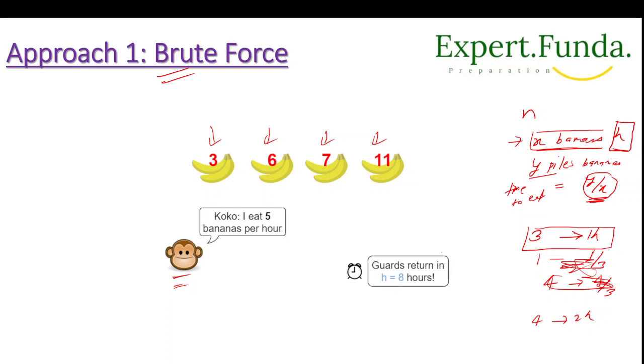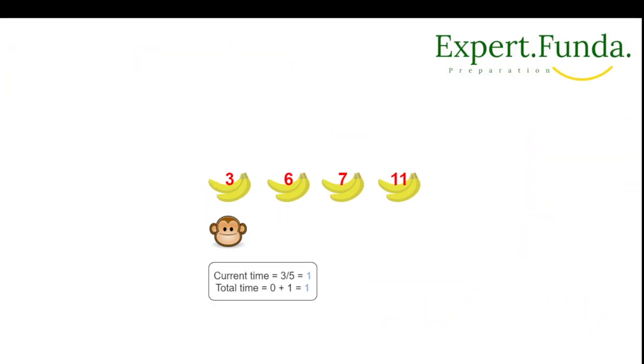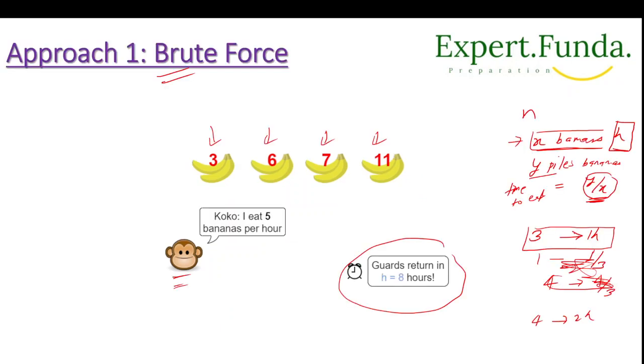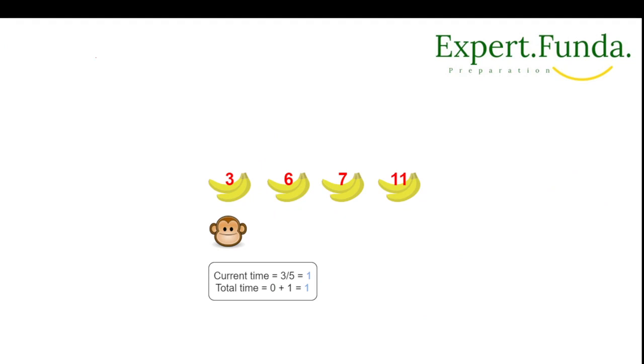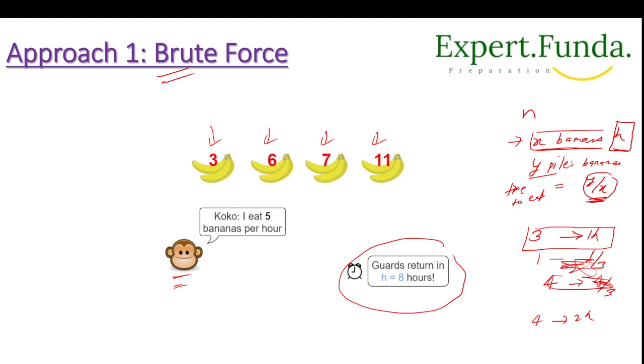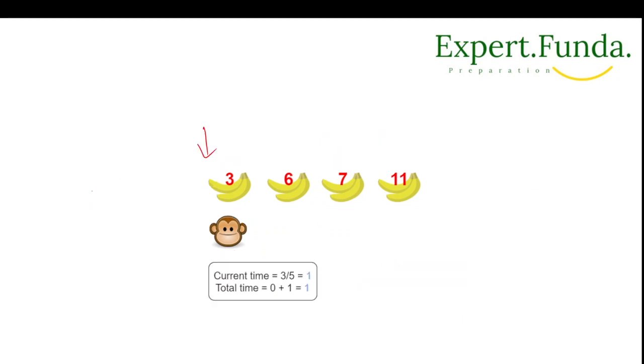And the guard will return in H equal to 8 hours, right? So how much will Koko eat? How can we calculate the overall time for Koko to eat all the piles? So let's understand, Koko eats 5 bananas per hour. Now he finishes this one, let's suppose. In 1 hour he is eating 5 bananas.